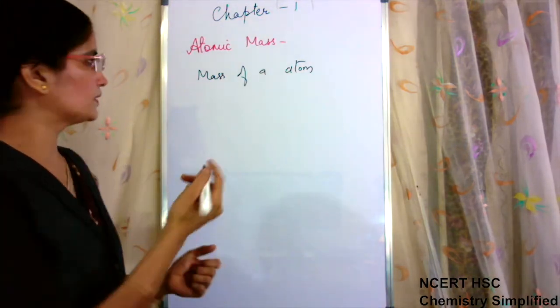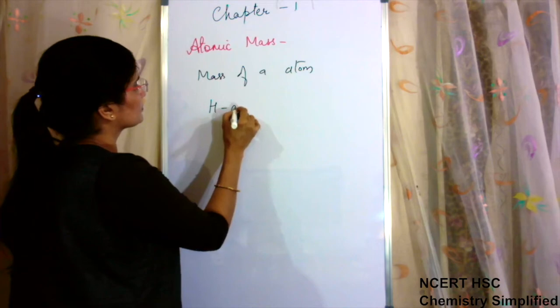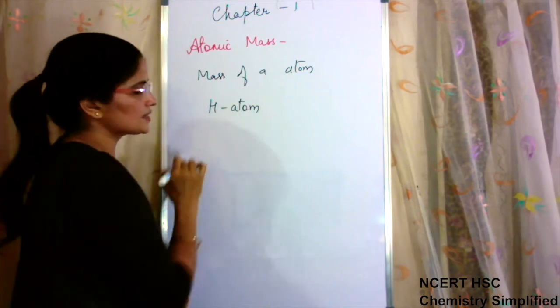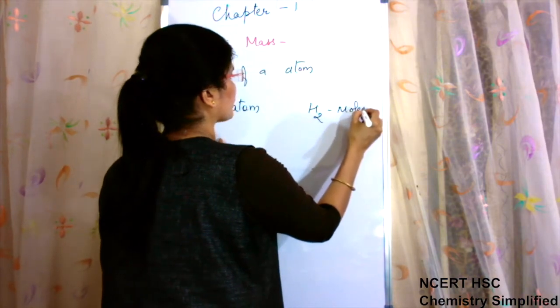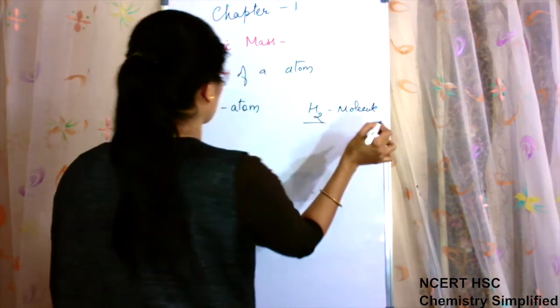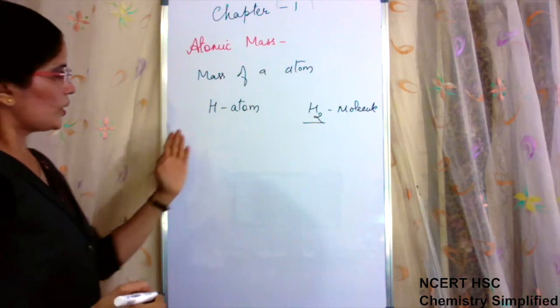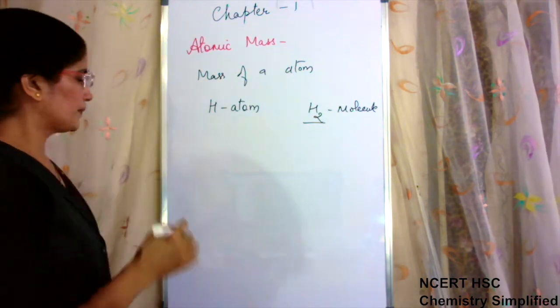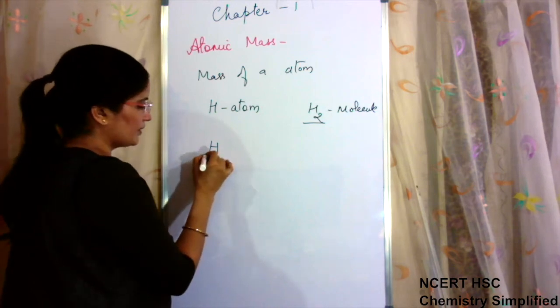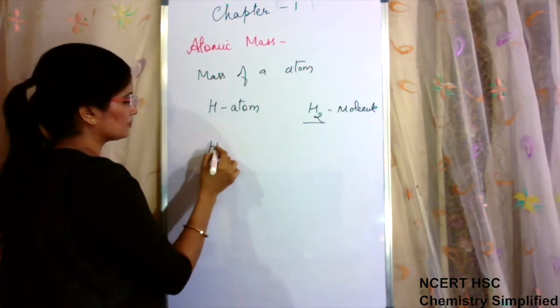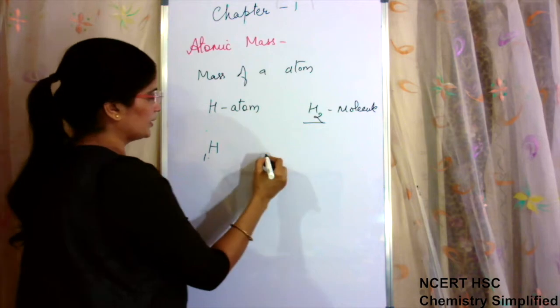Now, hydrogen atom. This is hydrogen atom. H2 molecule, not compound, because same atoms forming. So, hydrogen atom, if I talk about, then hydrogen atom, you know, is having one electron.